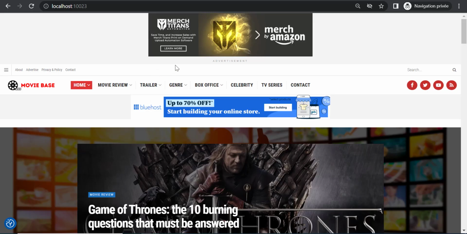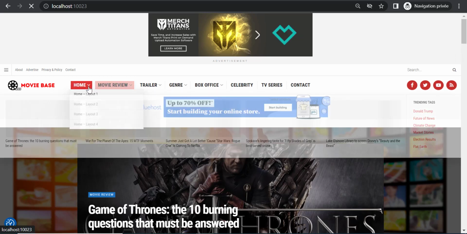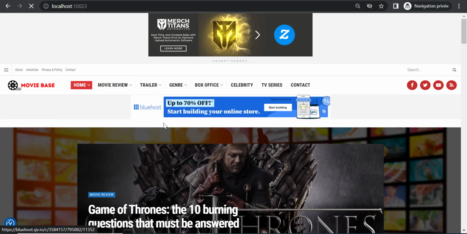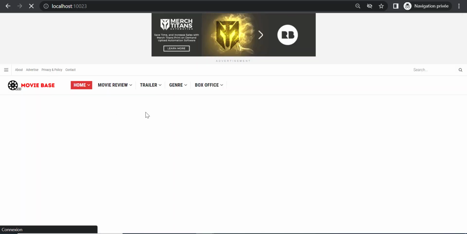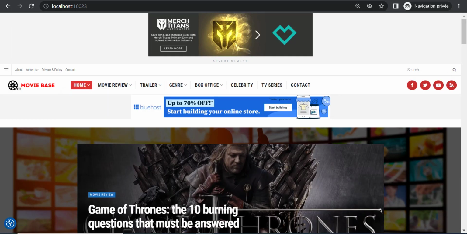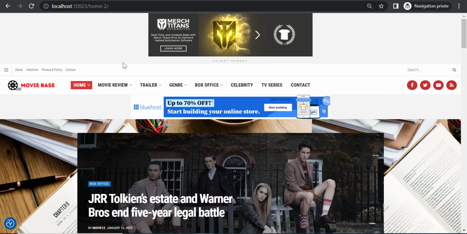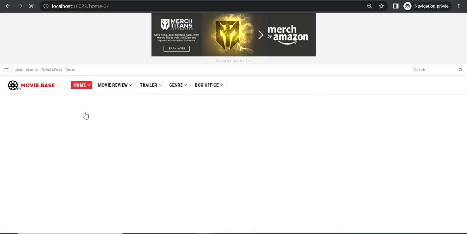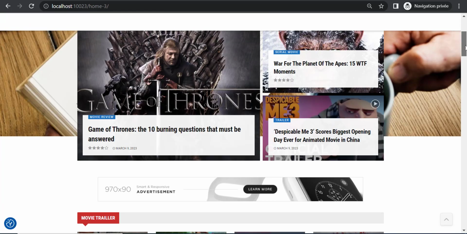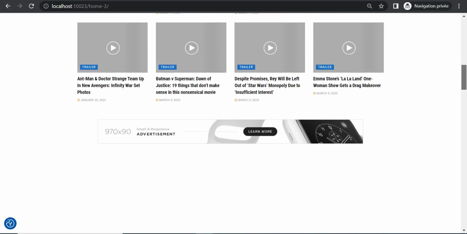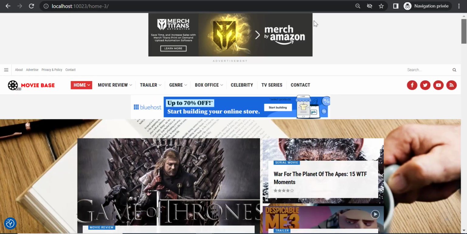And here, let me just tell you that your visitors can actually use 4 layouts of the website. So you have 4 layouts that you can offer your visitors. If somebody doesn't like layout number 1, then they can click over here and choose layout number 2. And you'll notice right after that, this has changed to layout number 2. If they don't like layout number 2, they might like layout number 3. So there's just different layouts on what you can show people on your website. And also it depends on what you want to show, right? So there's just different layouts that you can use. I'm just going to go back to layout number 1.